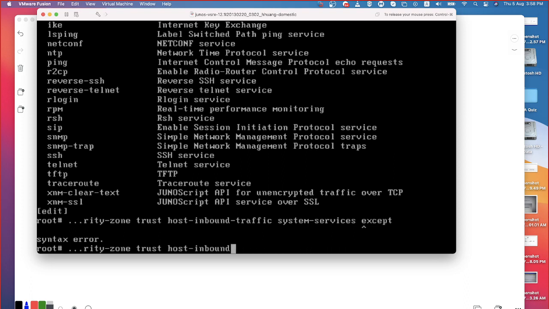Okay, so don't forget those things. So this is how we will be configuring the zones, and then we will be able to map the interfaces, and then we will be able to define what all the traffic is going to be allowed on the specific zone through the help of the host inbound traffic on the zone level and also on the interface level. Okay.